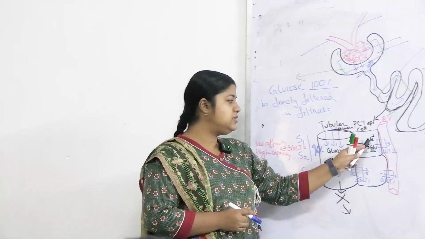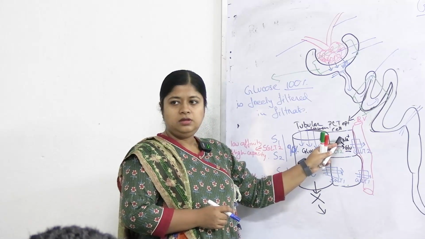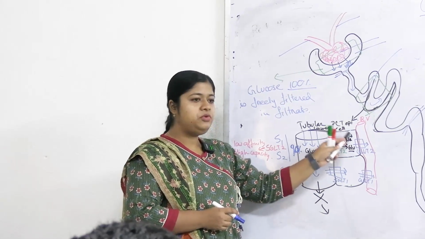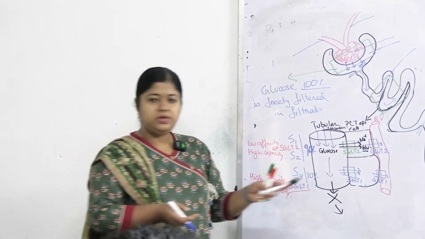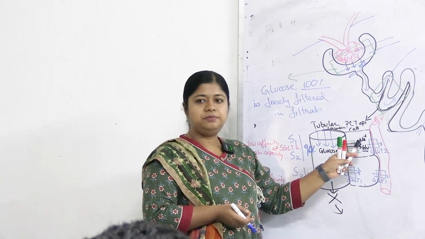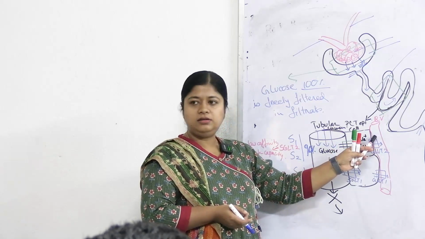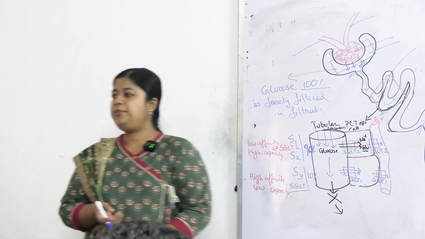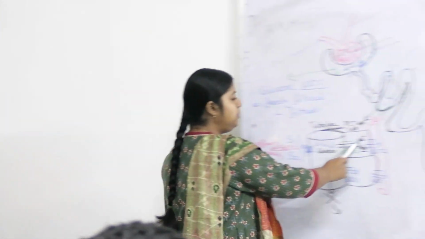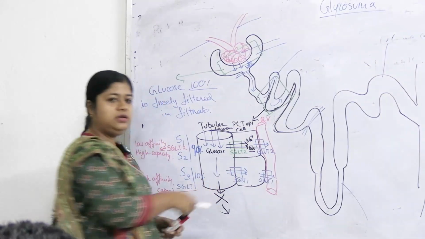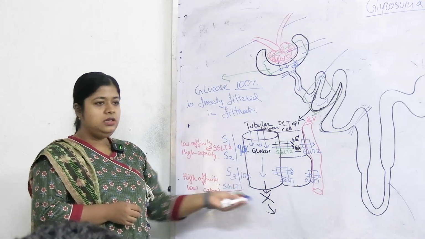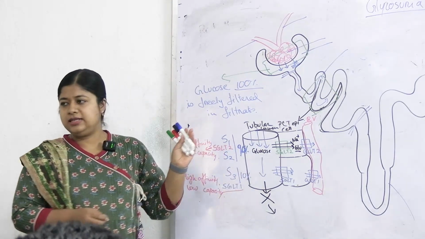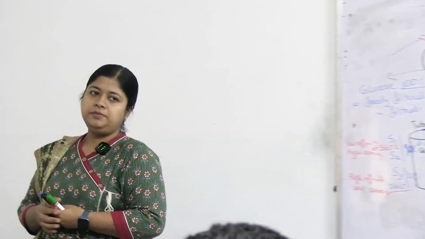So what happens to this sodium? If this sodium is not removed, then the cell will explode with sodium. So what happens to this sodium? This sodium also comes to blood circulation via sodium potassium ATPase. Sodium comes to blood and potassium comes from blood into the cell. Okay, clear? The reabsorption mechanism is clear? Everybody?